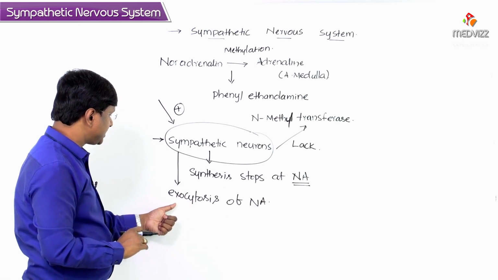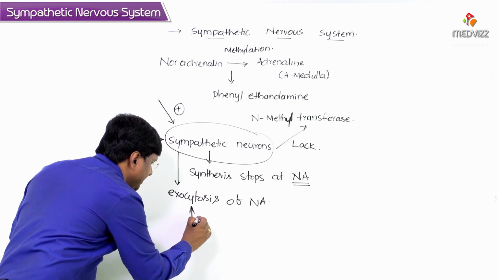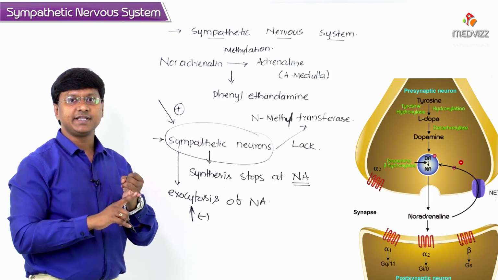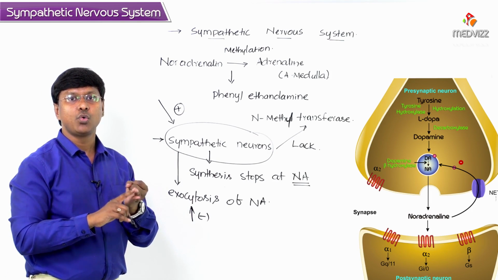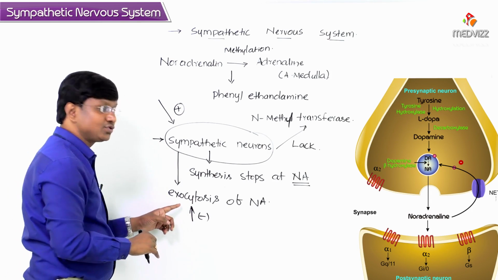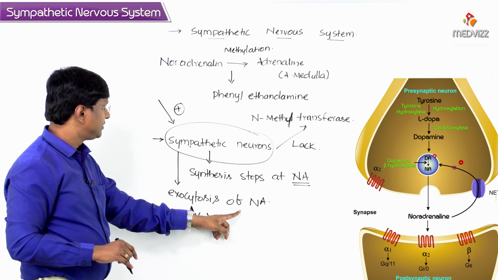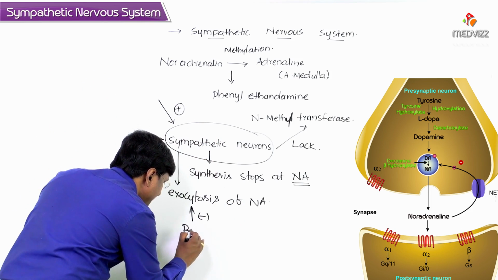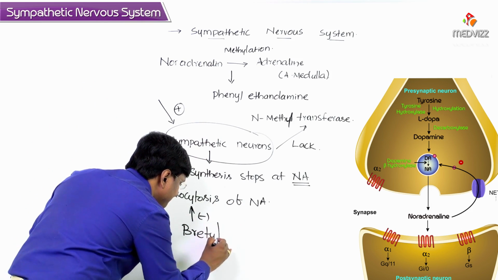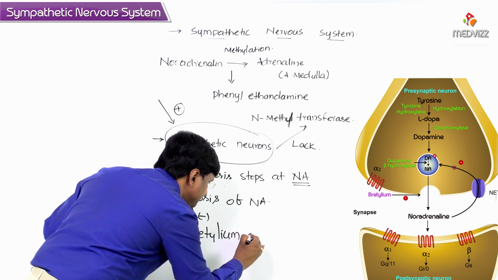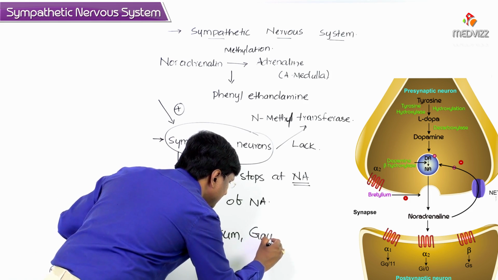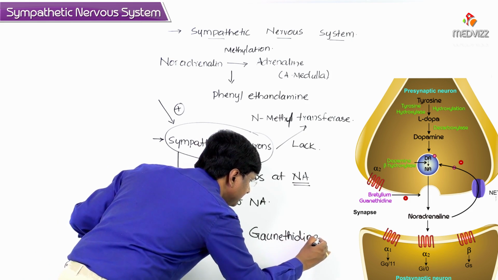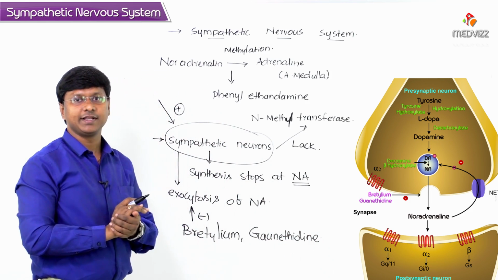Now, this exocytosis is inhibited by the drugs called bretylium and guanethidine. So this exocytosis of the noradrenaline from the sympathetic neurons is inhibited by bretylium and guanethidine.